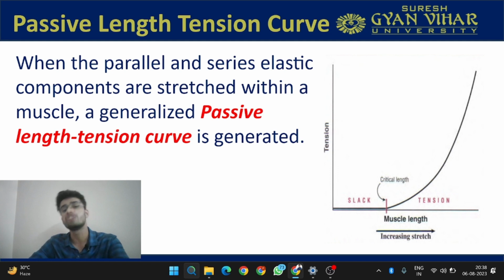After this slack is removed, the muscle is going to lengthen from its original position. This is also known as the critical length. From this critical length, if you increase the muscle length, the tension will increase in this fashion. After reaching the maximum tension, if you stretch the muscle further, the fibers will break down because they cannot tolerate more tension. So this is the curve that we will get if we plot the graph between the length and tension of a muscle. Remember, this is the passive length, not active length.